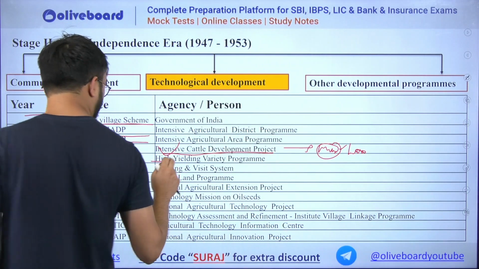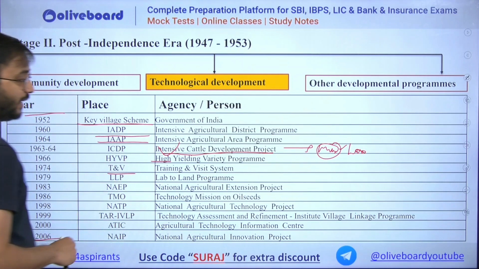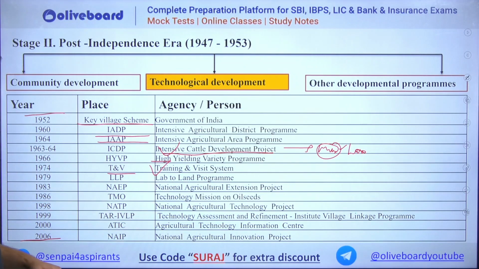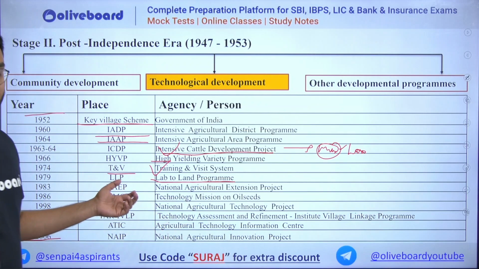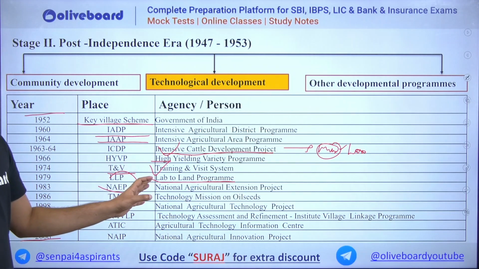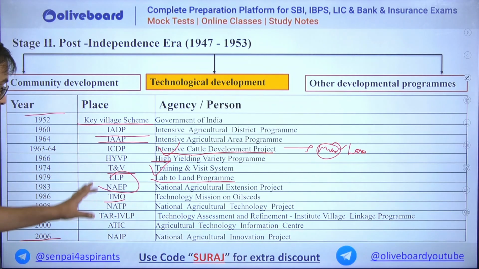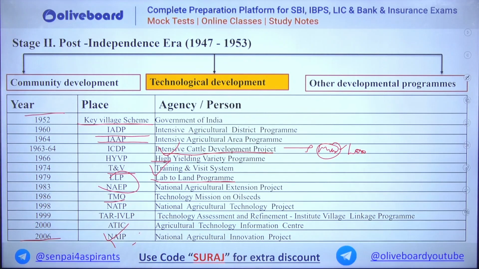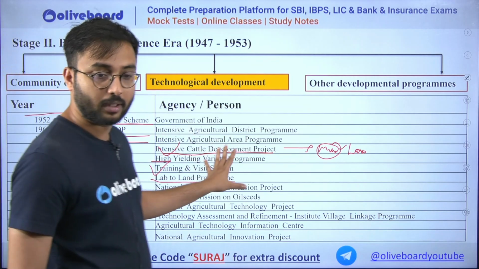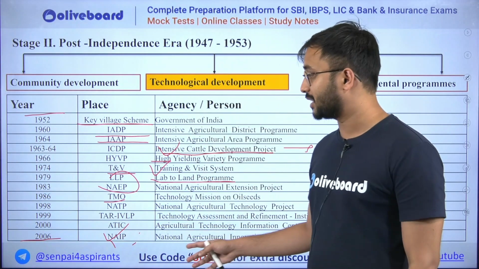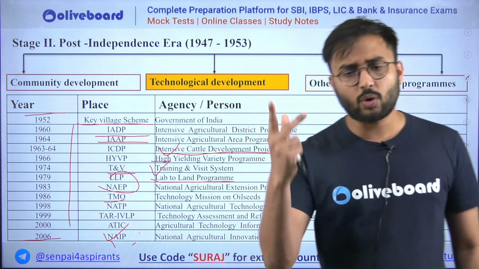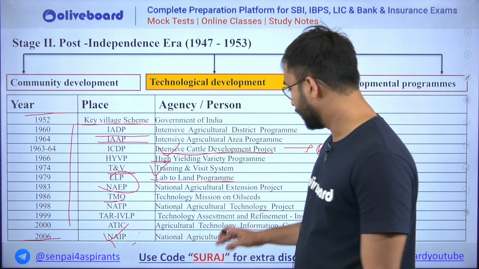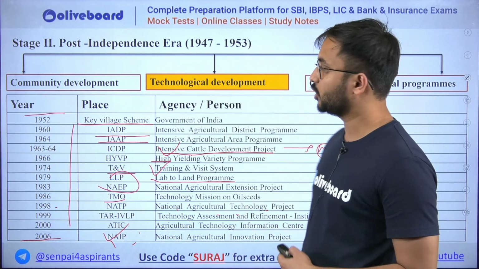Okay. Then High Yielding Variety Program, this is your Green Revolution. Then Training and Visit System, T&V, this is very important in context of rural training in agriculture. Then Lab to Land project, that is LLP, very important. National Agricultural Extension Project, again very important. Technological Mission on Oilseeds, National Agricultural Technology Project, and then NAIP, National Agricultural Innovation Project. These are all the projects. You should have all the information related to these projects and also the year associated. A very easy question could be asked, for example, when was the National Agricultural Technology Project launched? Here you should know the year, that is 1998. Such a question can be readily asked.